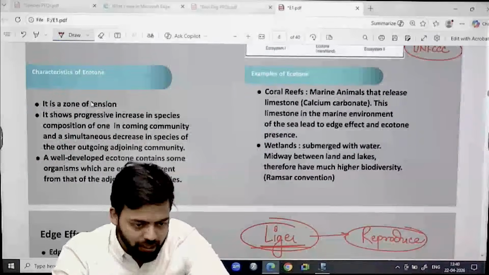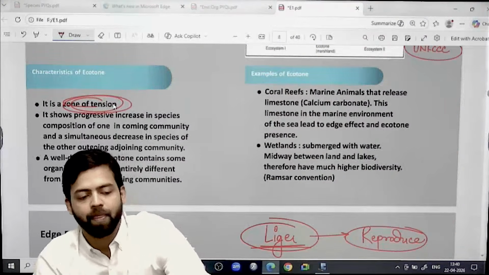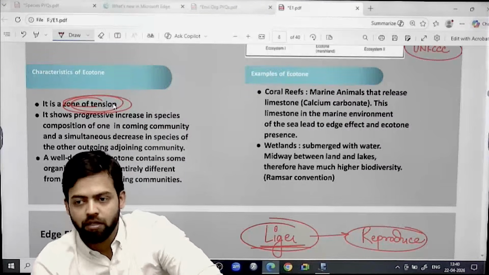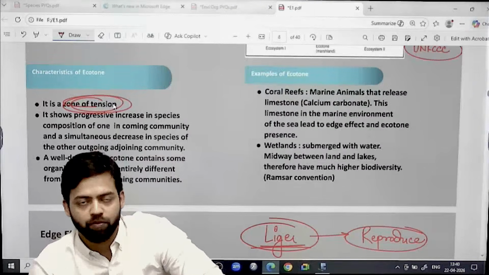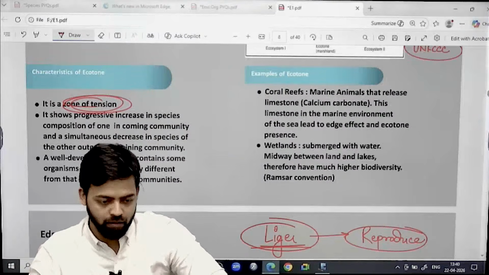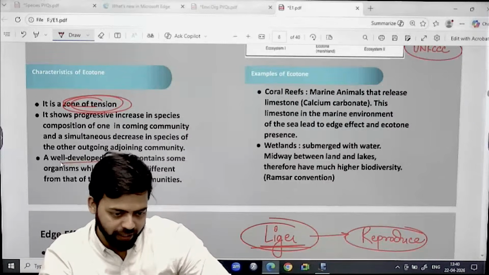So for this area, write down: it is a zone of tension. Why zone of tension? Because resources are limited, diversity is more. That's why zone of tension. Also write down: a well-developed ecotone.